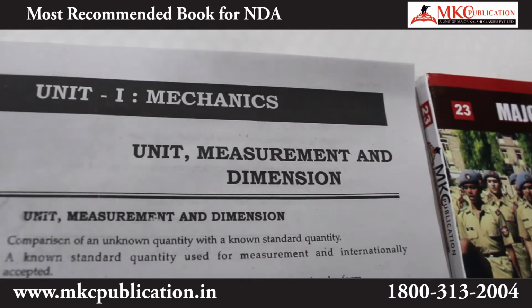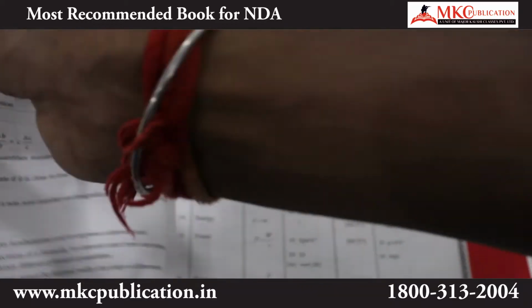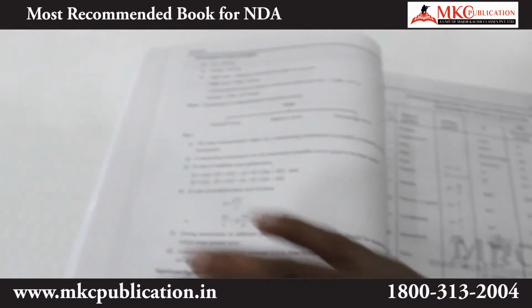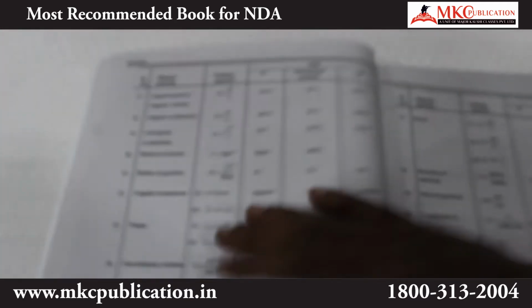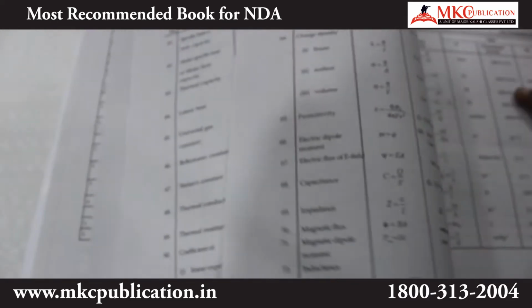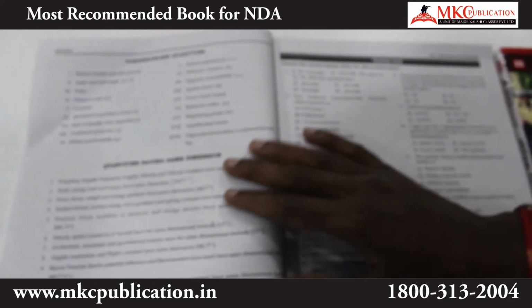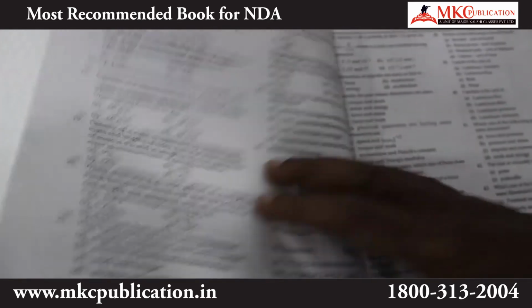This book has some basic introduction about the chapter, a detailed analysis, a briefing about the concepts, and important formulas. This you can see, and then you will find some exercise questions, in which you won't find 1, 2 or 3 questions.